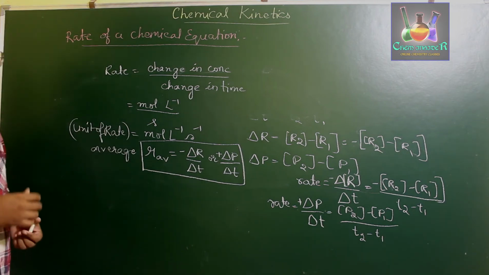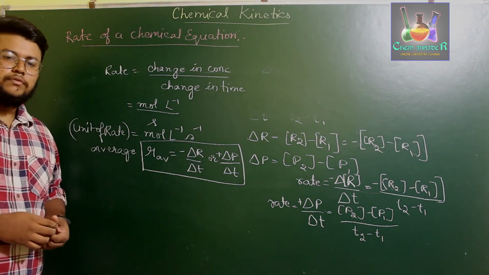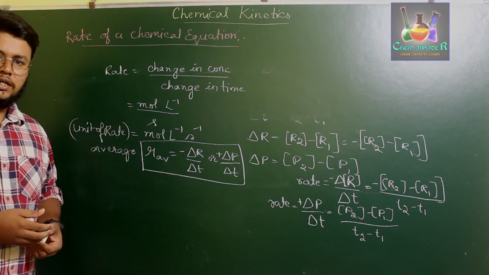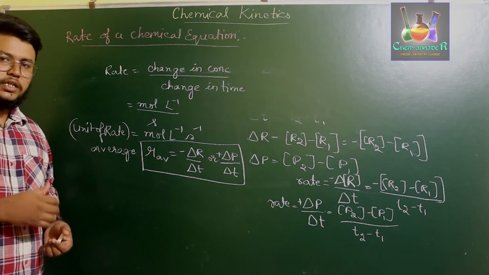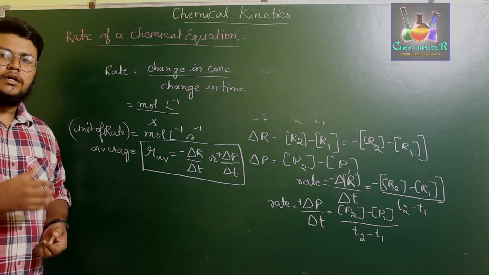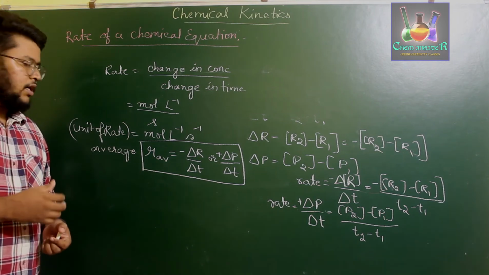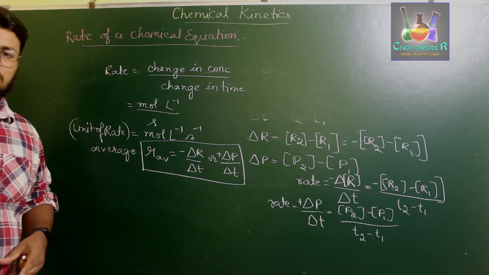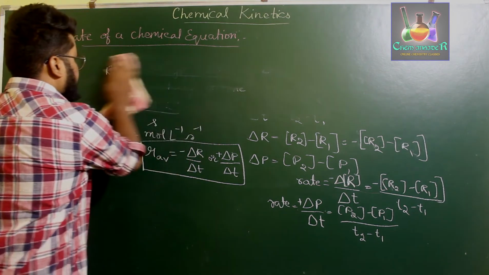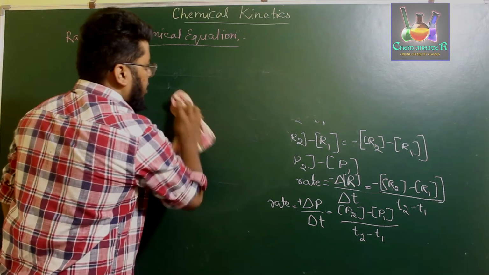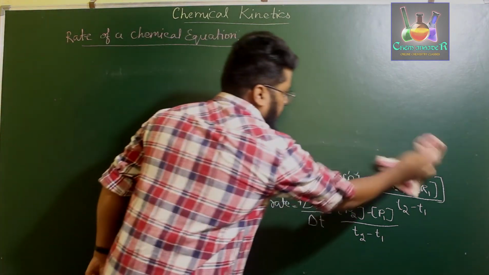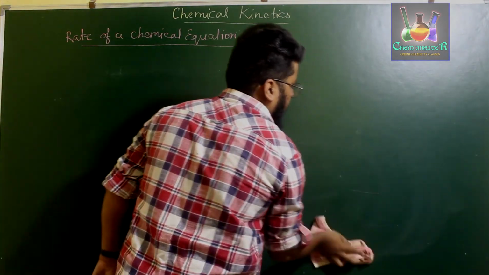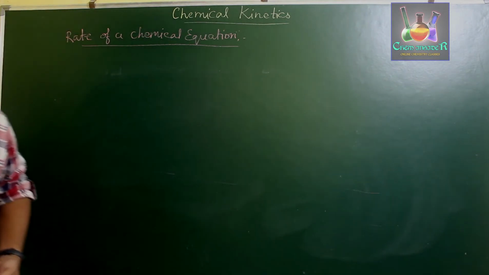So now if you plot a graph of delta R versus delta t and delta P versus delta t, we can determine the curve at which R_av is varying. Now let us plot the graph of concentration of reactant versus time and concentration of product versus time.